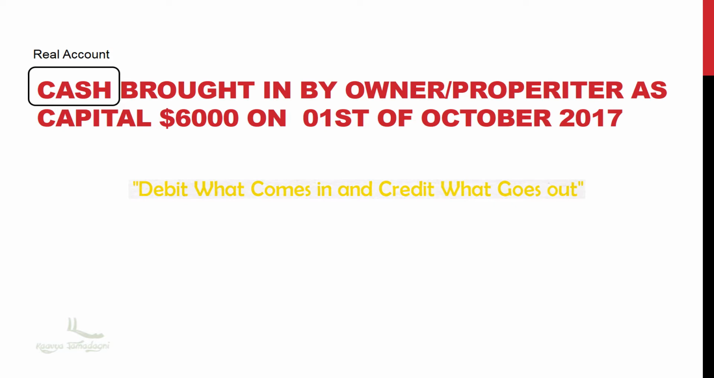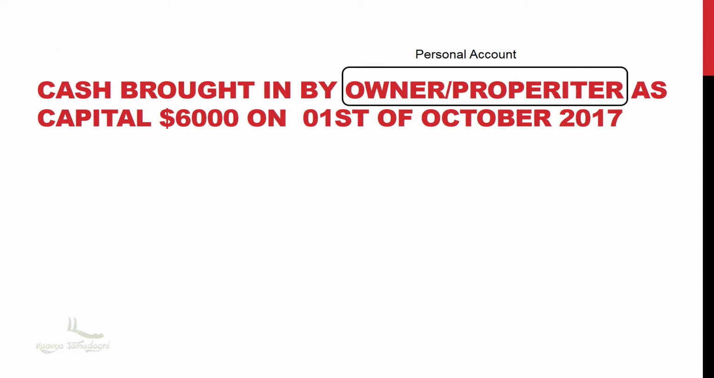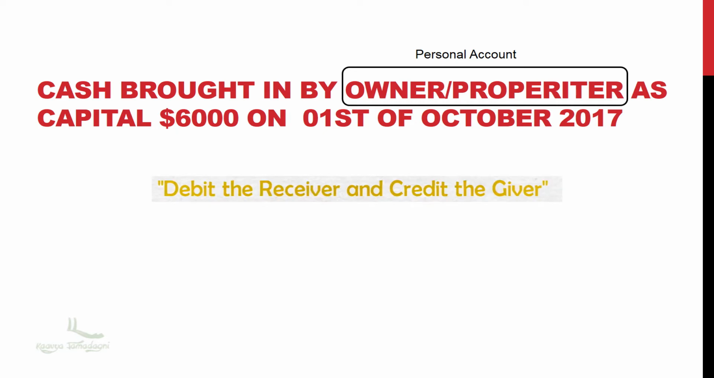Now, we have the proprietor. Remember what account the proprietor is? Yes, it is the personal account. So according to the golden rule of the personal account, which we have learned before, it is debit the receiver and credit the giver.